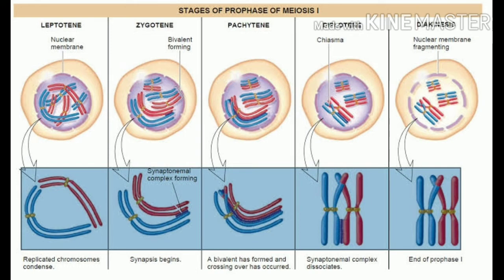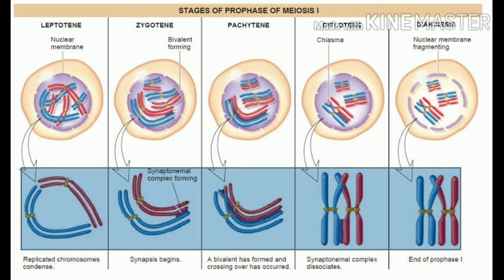Then the next one, the pachytene stage. Look at this pachytene stage. Here the chromosomes are much closer than in the zygotene stage. So a segment of a chromosome will be twisted around the segment of the other chromosome. Look at this picture. Pachytene clearly explains it. The blue arm gets twisted along the red arm. That is pachytene. There is a twisting of homologous chromosomes.